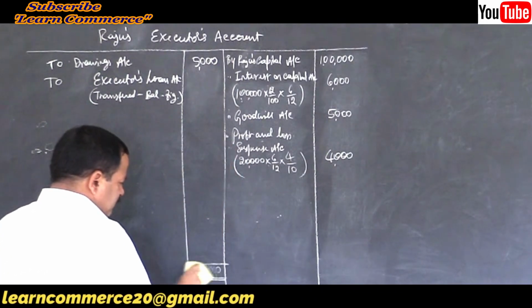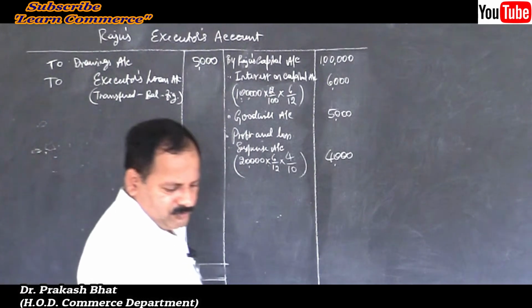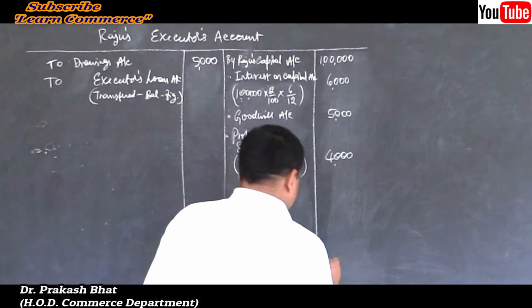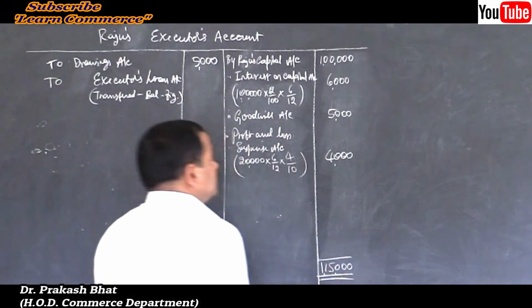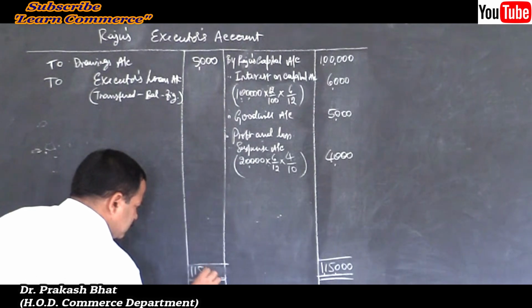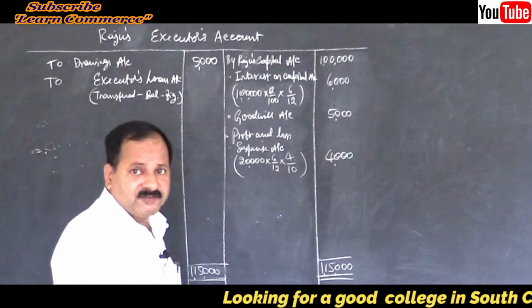Find out how much it is. 1,15,000. Right? Write the same total on the other side. 1,15,000.